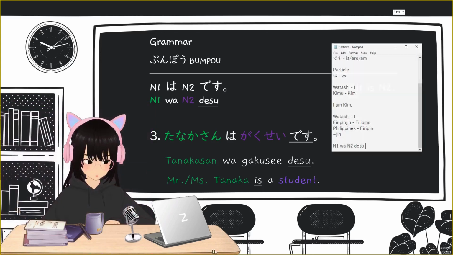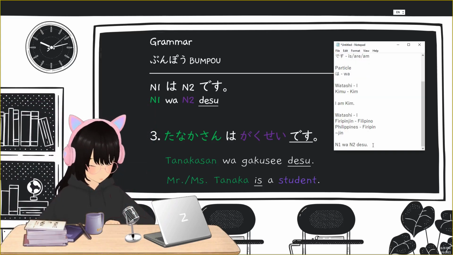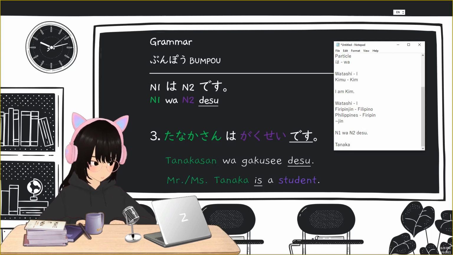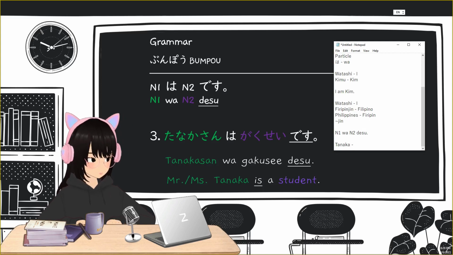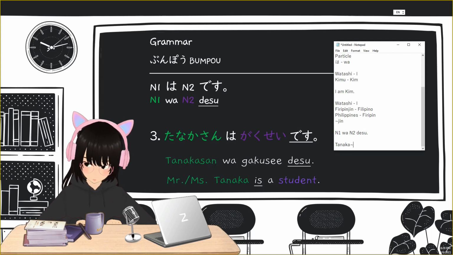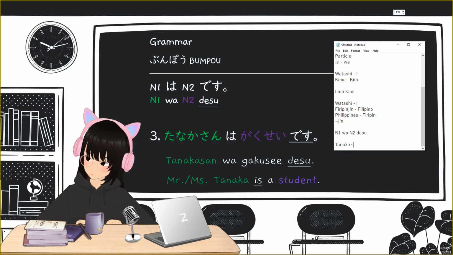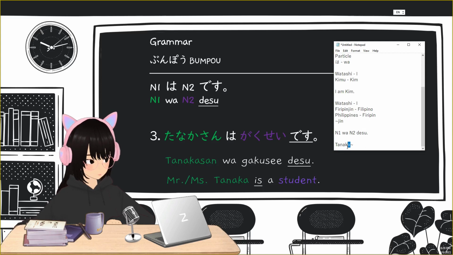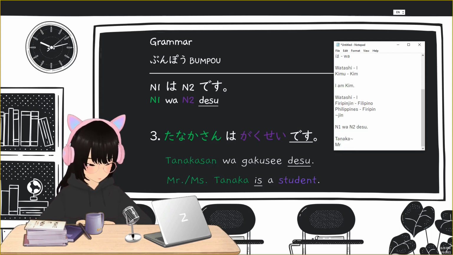So we know that Tanaka is a name or a surname. And when you put san, san is another suffix, but it's an honorific for this name. So you're saying Mr. or Miss.